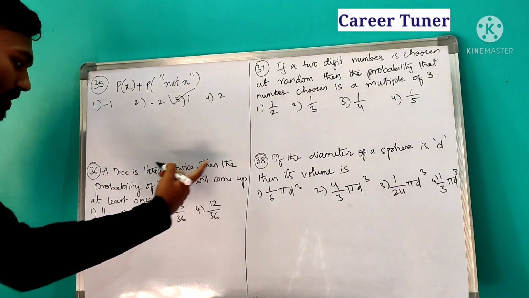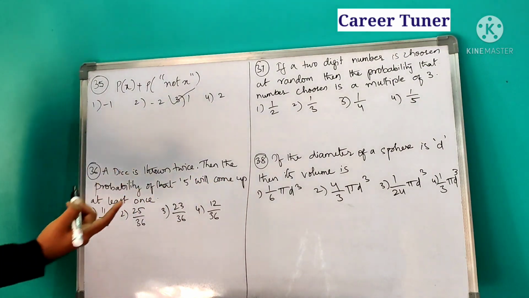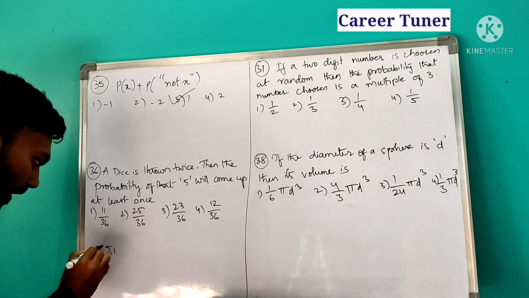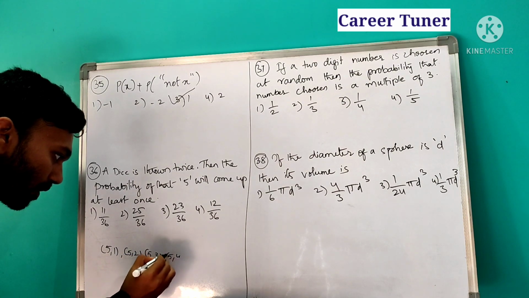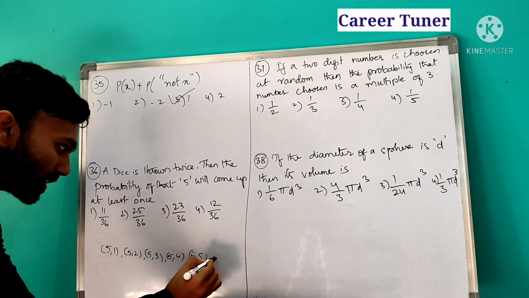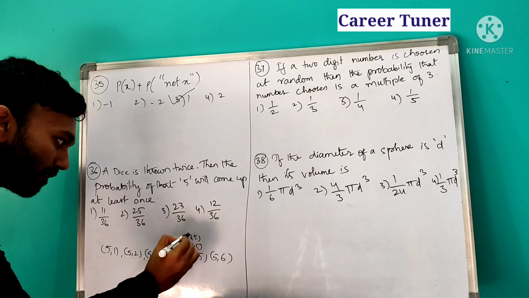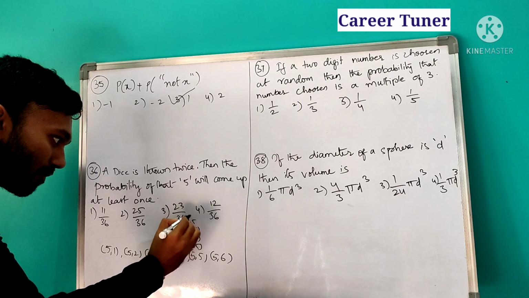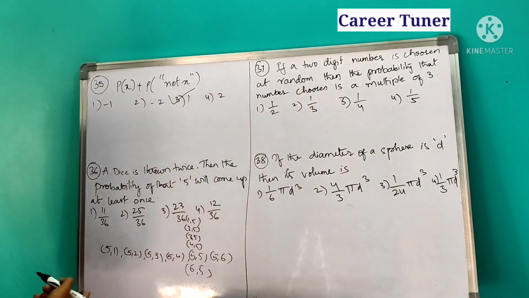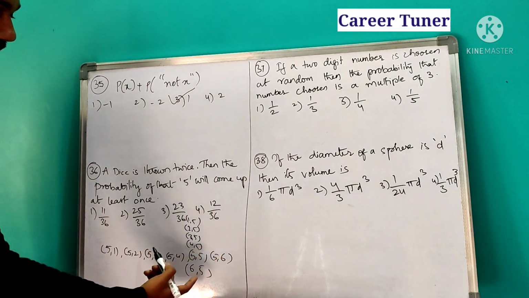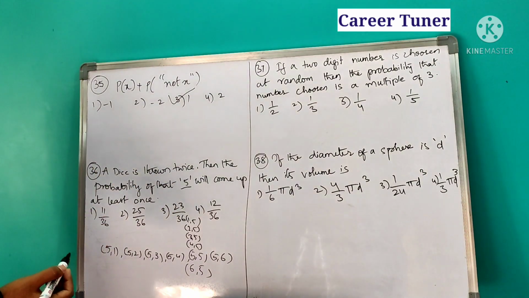Next, a dice is thrown twice, then find the probability of getting 5 at least once. At least once in the sense either it may come once or it may come twice. So let us see the chances. So it is 5 1, 5 2, 5 3, 5 4, and next we have 5 5, and next we have 5 6. Other than this we have 4 5, 3 5, 2 5, 1 5, and here we have 6 5. Out of 36 outcomes we have 1, 2, 3, 4, 5, 6, 7, 8, 9, 10, 11.